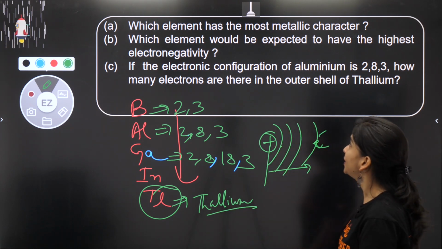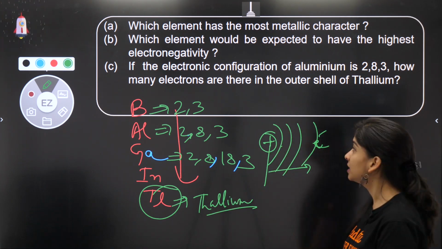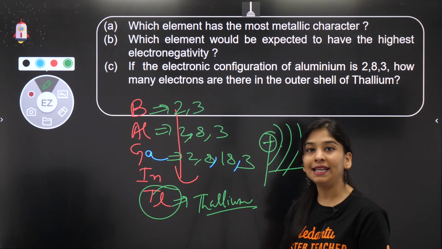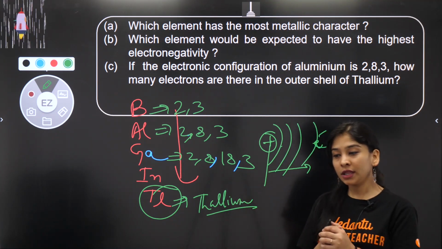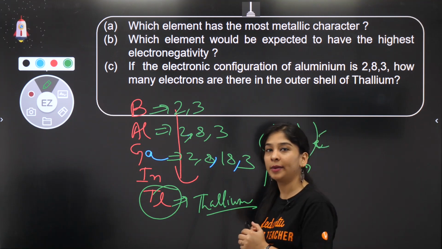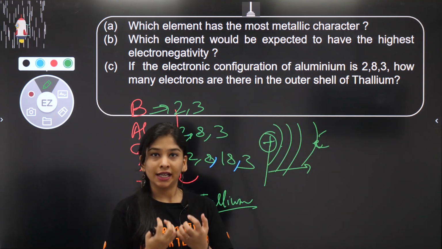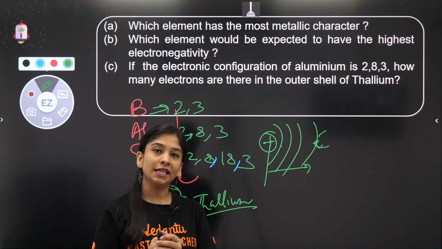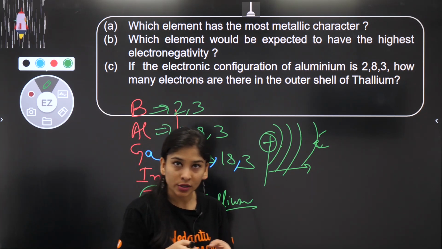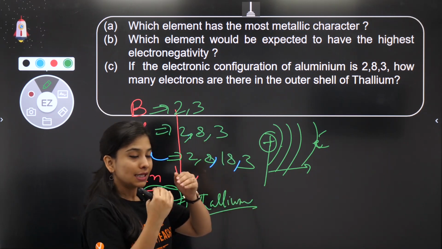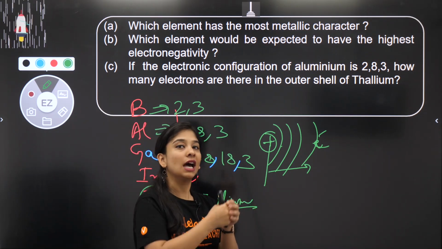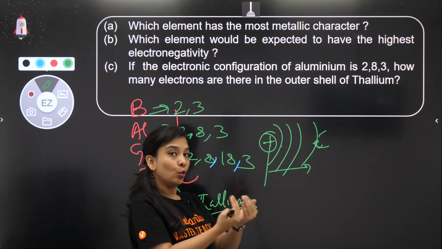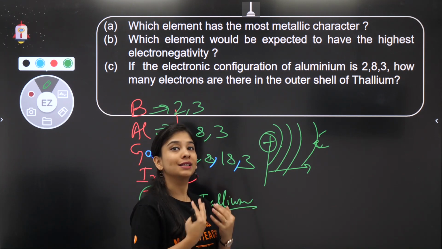Fine. Next question, which element would be expected to have the highest electronegativity? Now what is electronegativity बच्चा लोग? Electronegativity means electron को accept करने की tendency. So electronegativity is basically the property of a compound in which we'll see one element, that how much tendency it has to accept the pair of electrons towards itself.